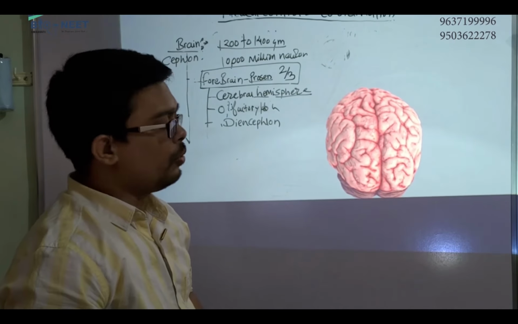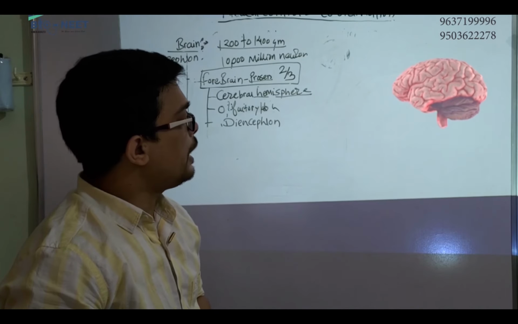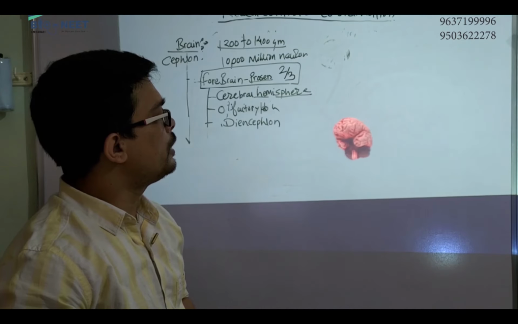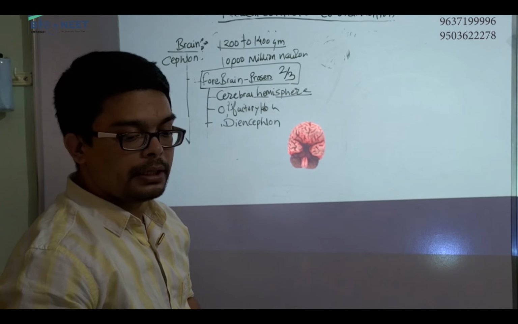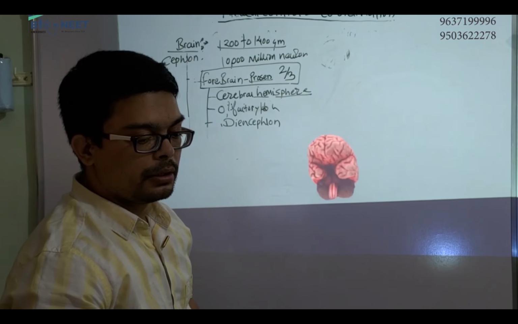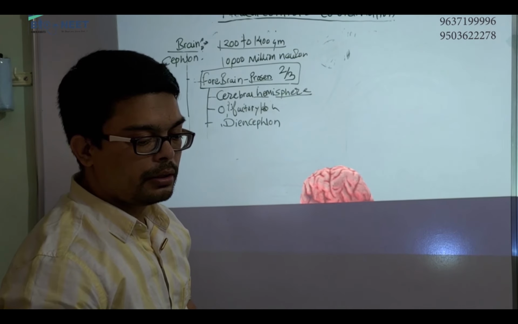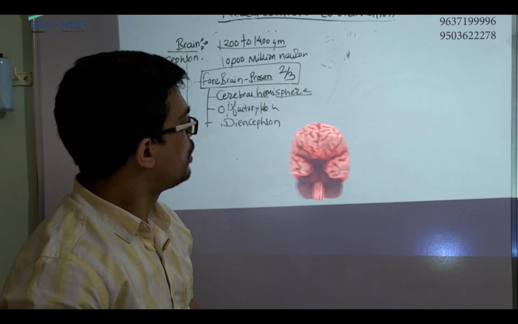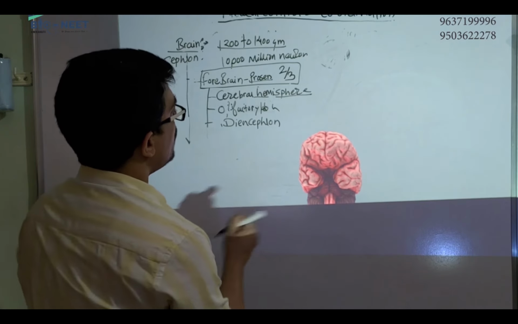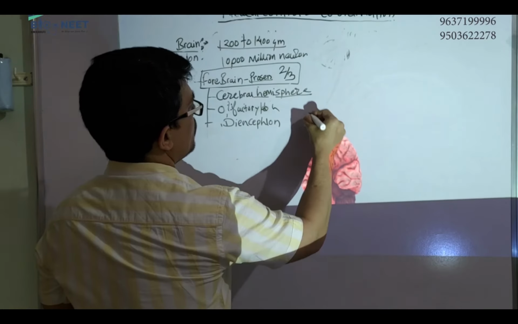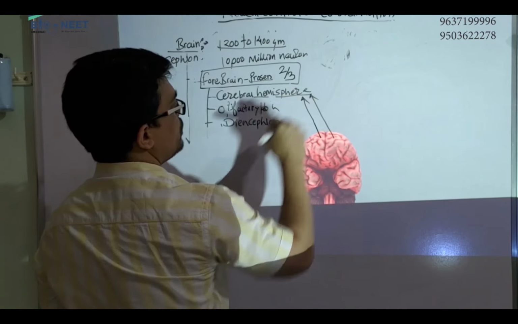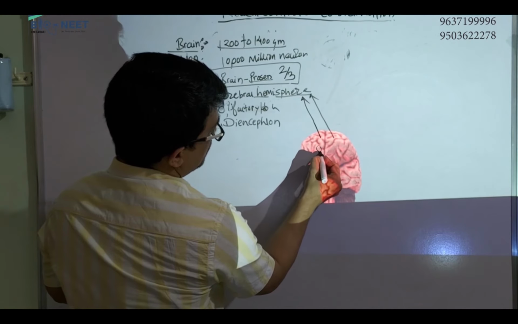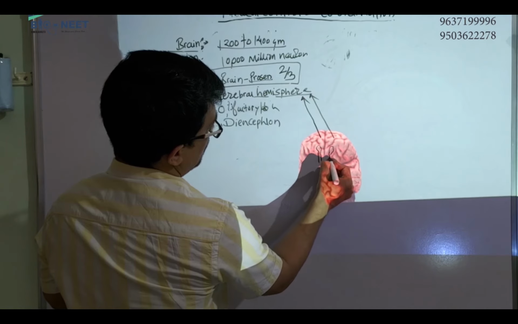Okay. Now, if you see, this is the lateral side of your brain. This is the posterior side of your brain, and this one is your anterior side of your brain. Somewhere this is cerebral hemisphere. One cerebral hemisphere, another cerebral hemisphere. Olfactory lobe are somewhere here. Okay.